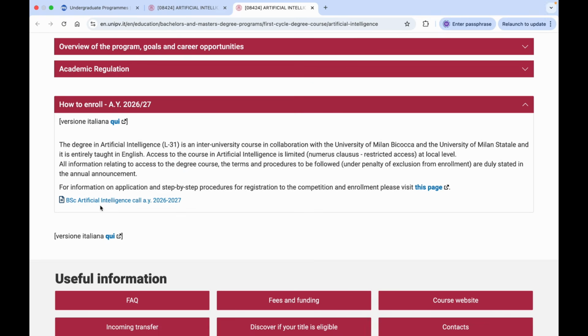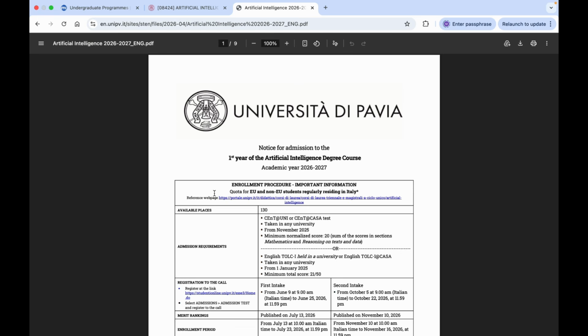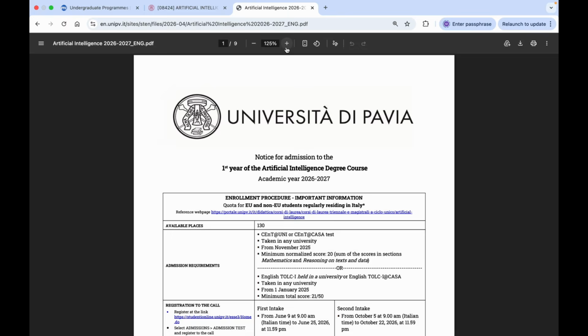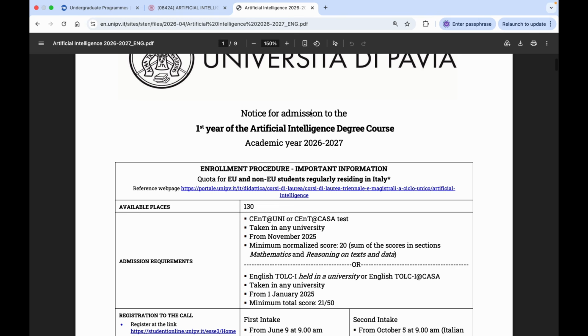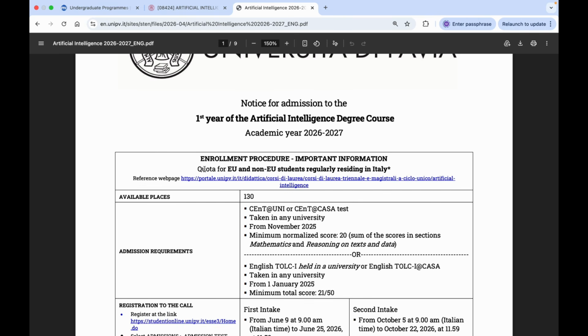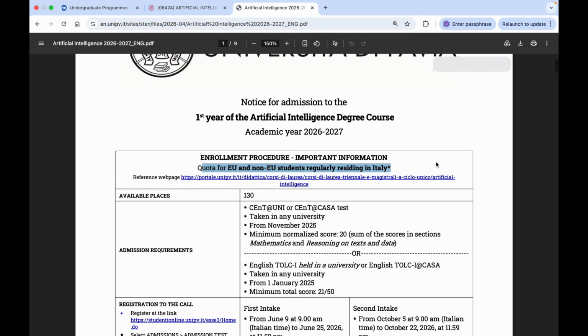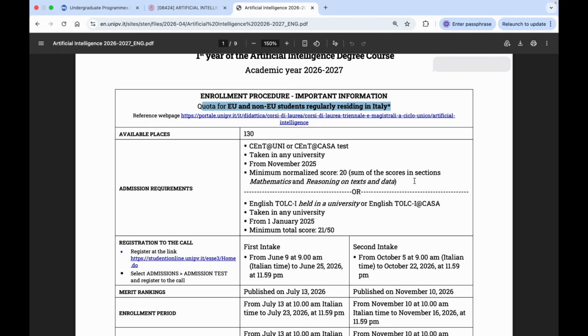So this is the call for academic year 2026 and 2027. Here there are different procedures. The first procedure is for EU and non-EU students residing in Italy. This category is for EU students, and non-EU students already residing in Italy.